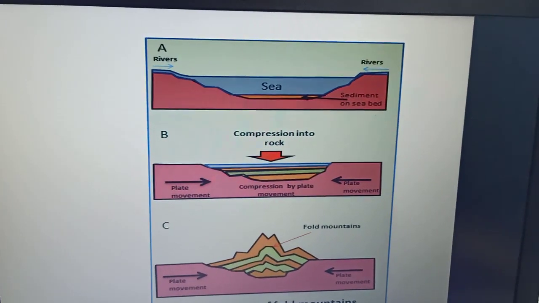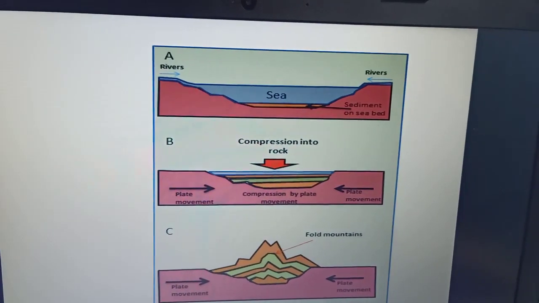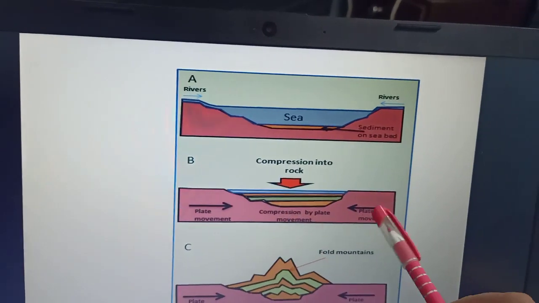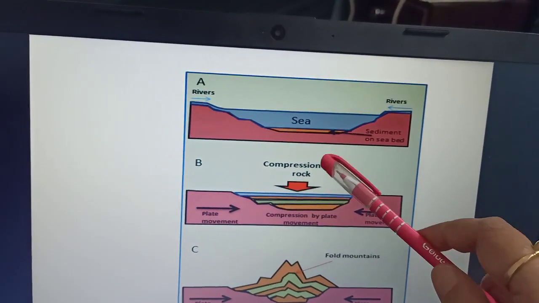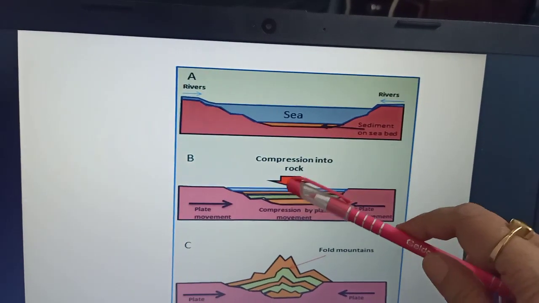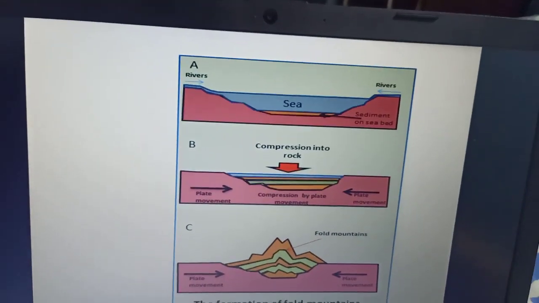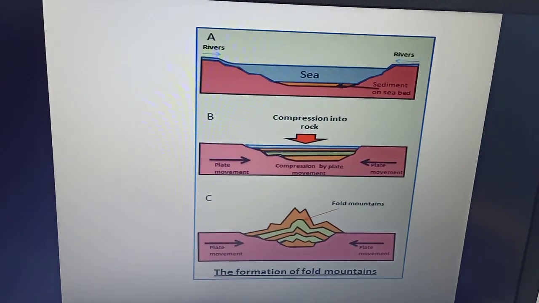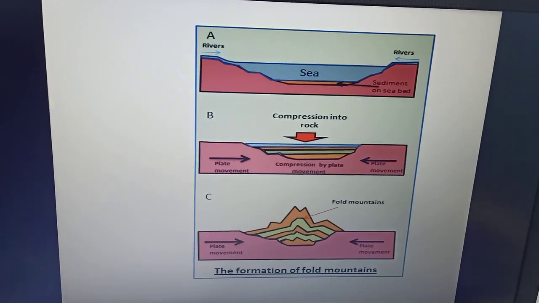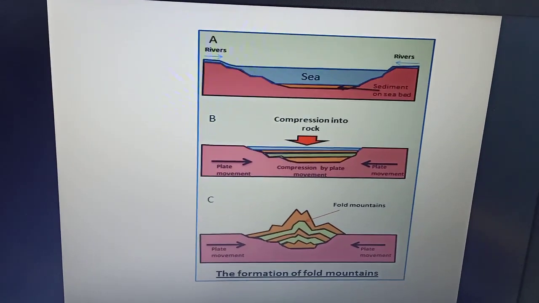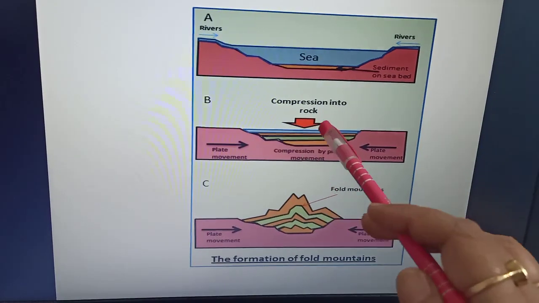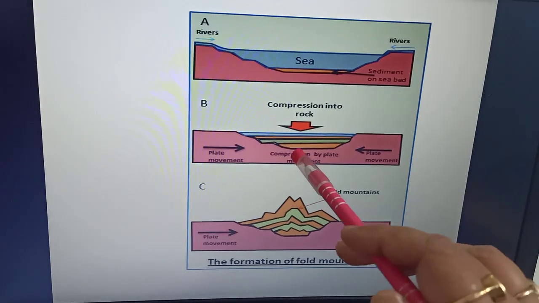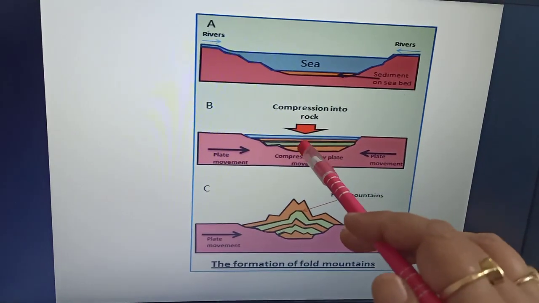So the sedimentary deposits, they suffered compression. So here you can see the plate movement, two plates moving towards each other. Now compression into rock over here means that the sediments were laid down. And when we do the chapter of sedimentary rocks, that time you will study that when the sediments are laid down in layers and layers, then due to compression they get hardened into sedimentary rocks. So here you can see that the sediments which were laid down by the rivers for years and years, they got compressed into sedimentary rock.